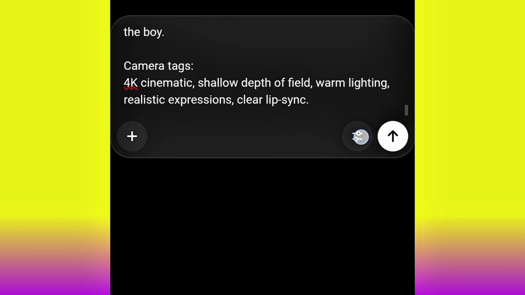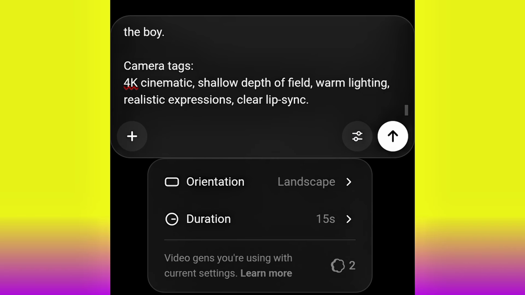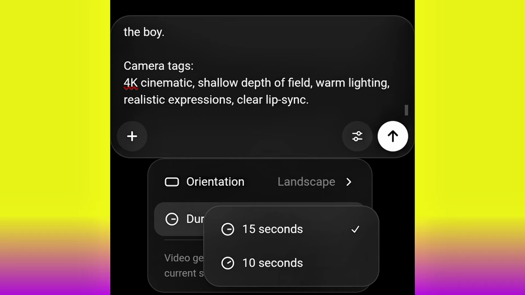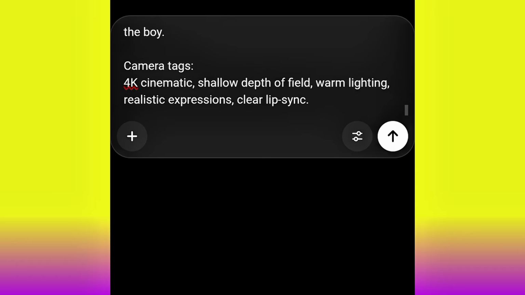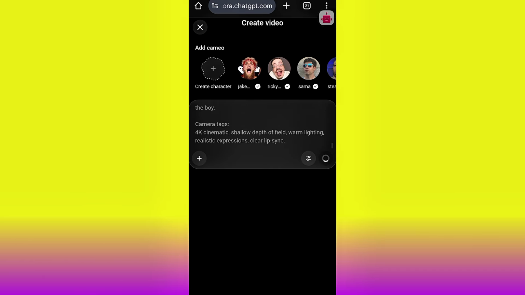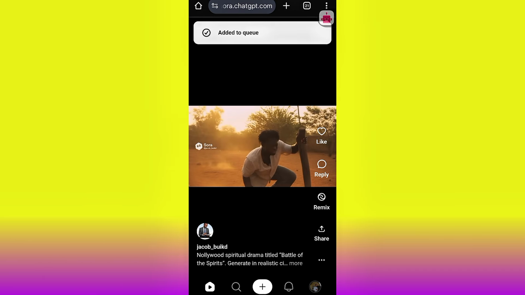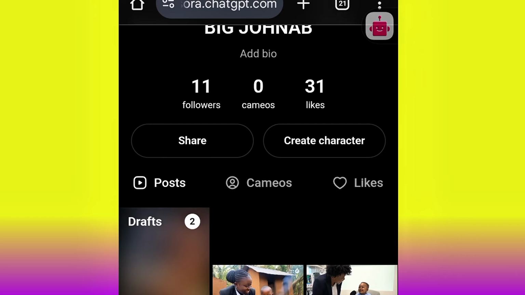And then if you look very well, you are going to see the duration. Click it. You can put it on 15 seconds or 10 seconds. Remember, Google Veo 3 is just 8 seconds and this one is 15, so you see the difference. Now go ahead and hit OK, and then your video has been added to queue. Okay, so our video has been generated. Now let's go ahead and play the video and see what OpenAI Sora 2 got for us.